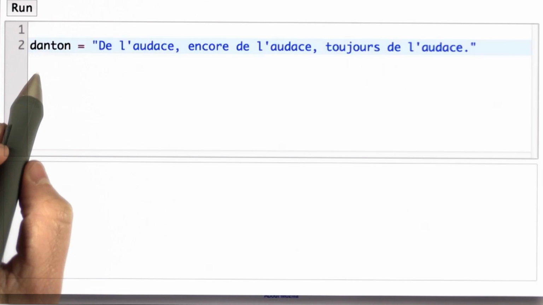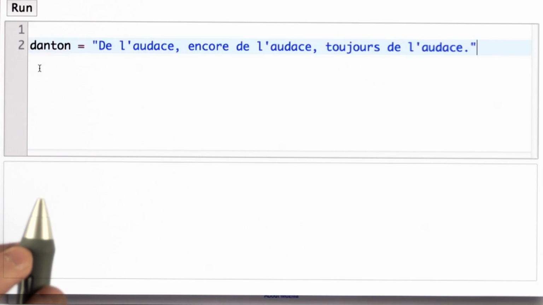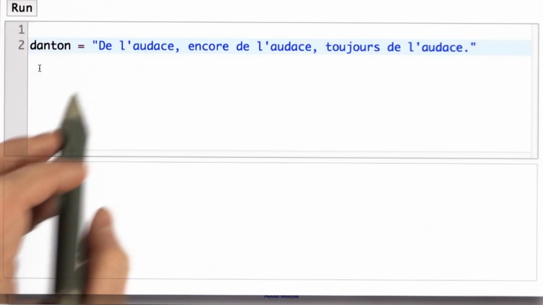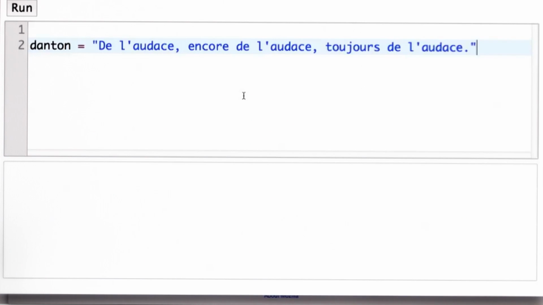So here's an example. We'll use this quote attributed to Georges Danton during the French Revolution. Translated loosely, it means audacity, more audacity, always audacity. I should mention that Danton was actually executed, so whether you want to follow this advice or not depends on how you think things worked out for him.